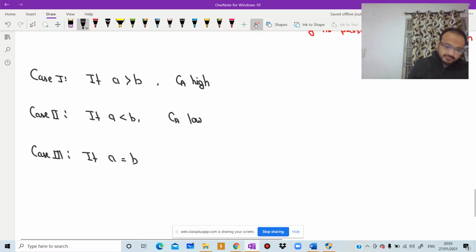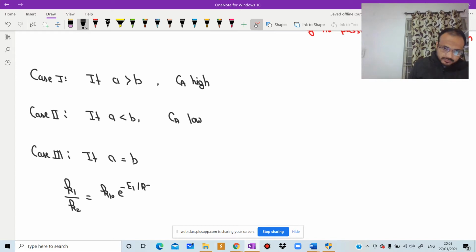And here we have factor K1 by K2. Both the reactions are of the same order and independent of the concentration. In this case, it will depend only on temperature. So we have K1 by K2, K1 naught e to the power minus E1 by RT, K2 naught e to the power minus E2 by RT. K1 naught divided by K2 naught e to the power E2 minus E1 by RT.